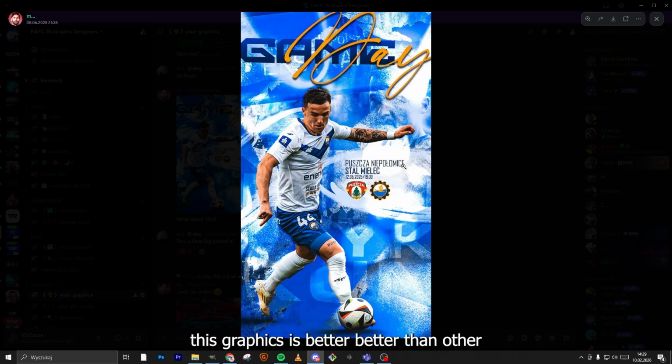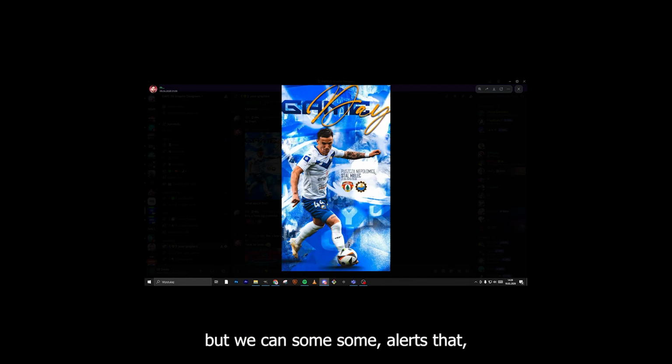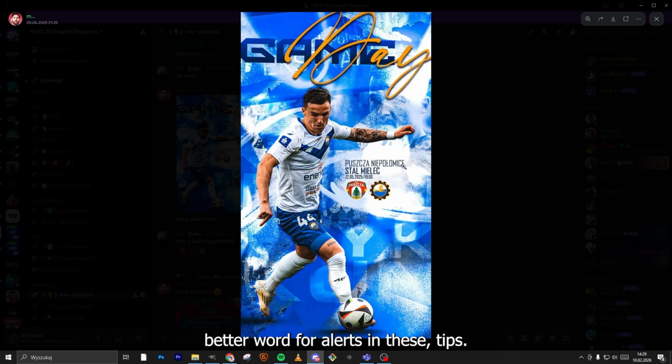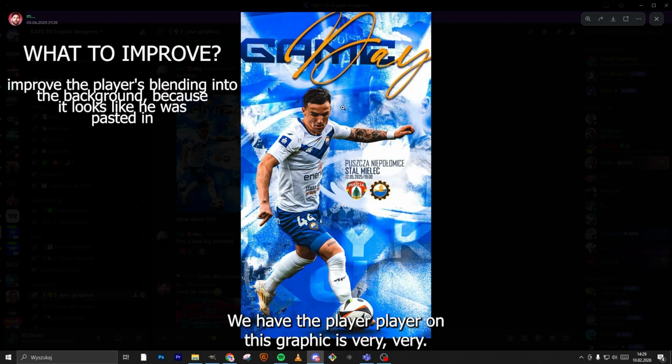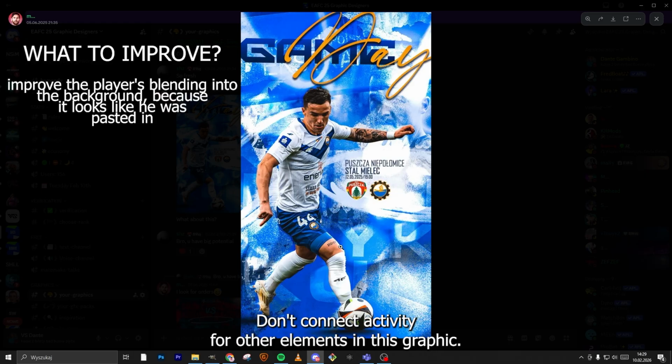Okay, this graphic is better than the other, but we can give some tips. In Polish I would say "wskazówki", tips. The player on this graphic doesn't blend with the other elements.